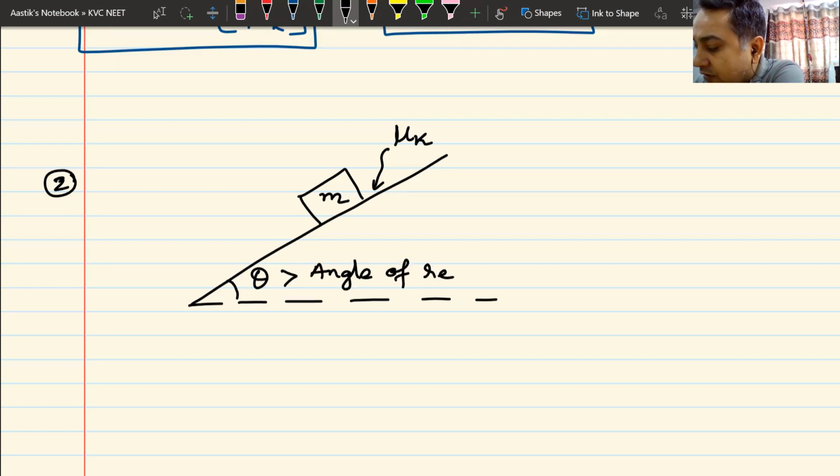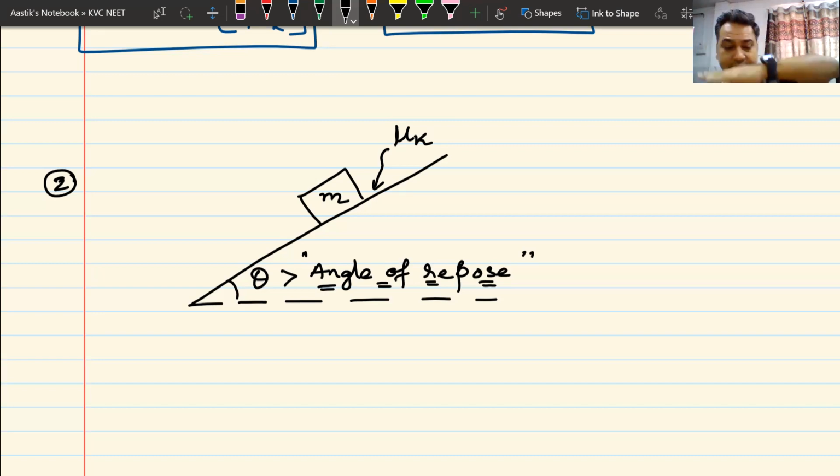Now you will wonder, what is angle of repose? Is it same as the angle of friction? No, angle of repose is a bit different concept. Don't worry, we'll understand this concept in the next class. Right now, this additional information is given, which you are not supposed to use right now. Theta is greater than the angle of repose.